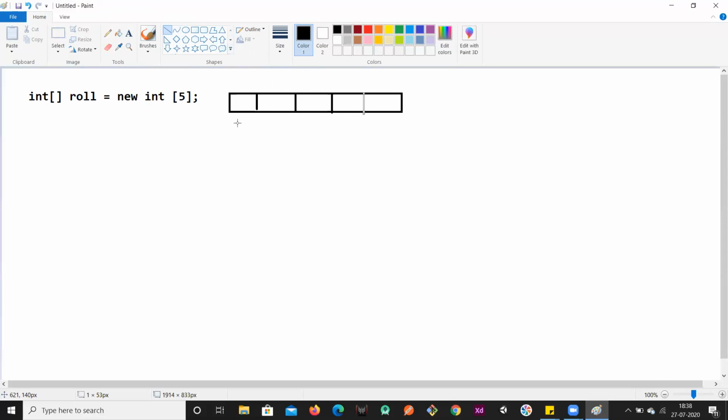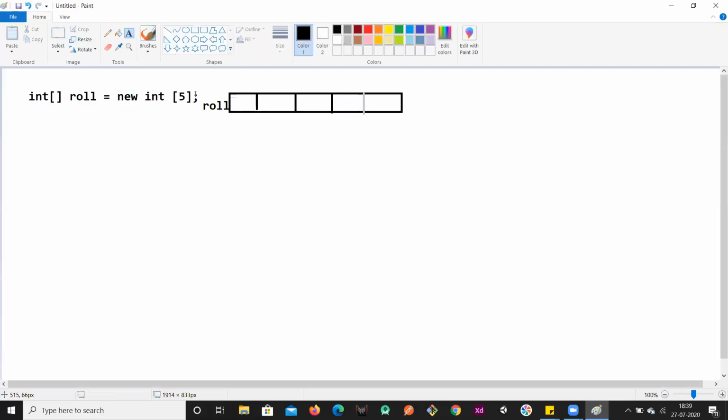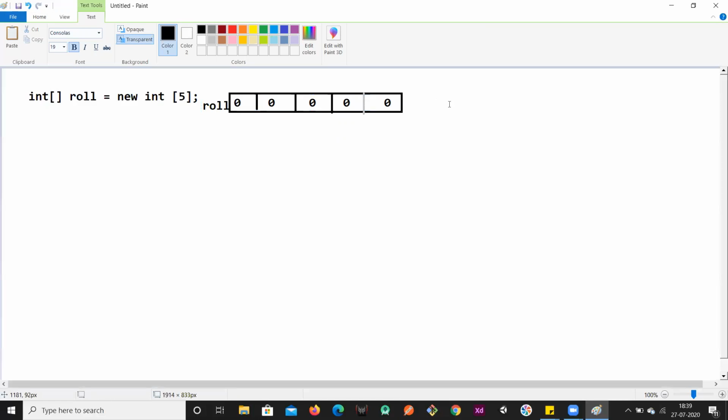When I want to store values into it, this got created, and the reference variable to this will be roll, the name I have given. So this will be pointing to this particular array. It doesn't have any values in it. Since it's of type integer, it will be initialized with default values. The default value for the integer data type is 0. If I don't assign any values, it will be assigned its default value, that is 0 over here.